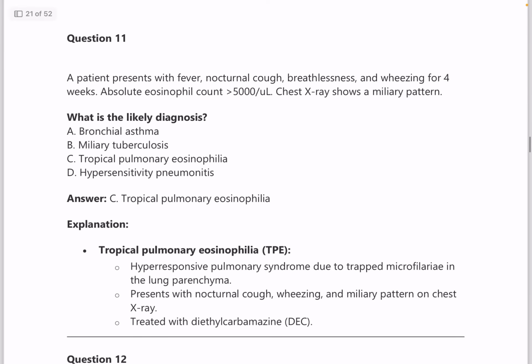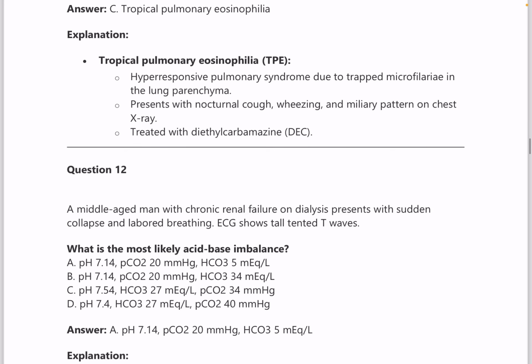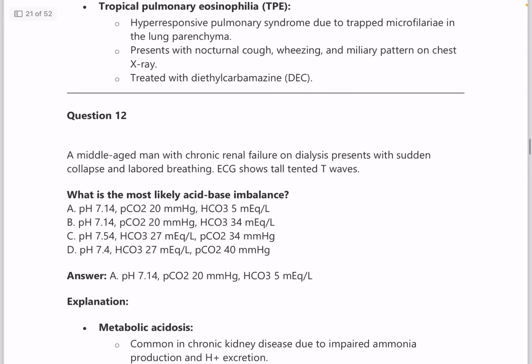Next question. Question number 11. A woman presents with fever, nocturnal cough, breathlessness and wheezing for 4 weeks. Absolute eosinophil count is more than 5,000. Chest X-ray shows miliary pattern. Diagnosis is tropical pulmonary eosinophilia. Miliary pattern is also seen in TB, but here the eosinophil count is also very high, so there's a high chance of tropical pulmonary eosinophilia becoming an answer, and it is treated with diethylcarbamazine, that is DEC.